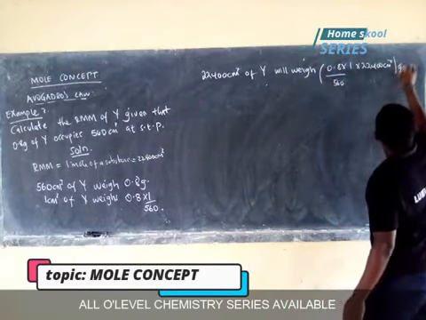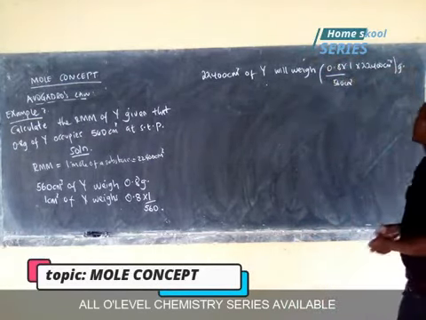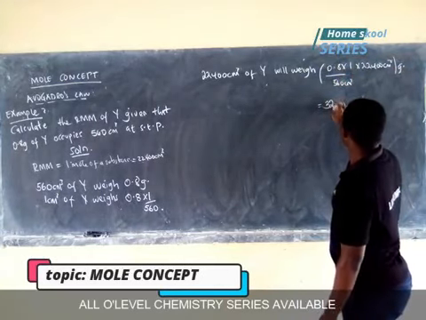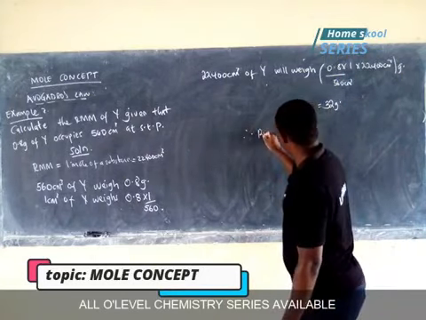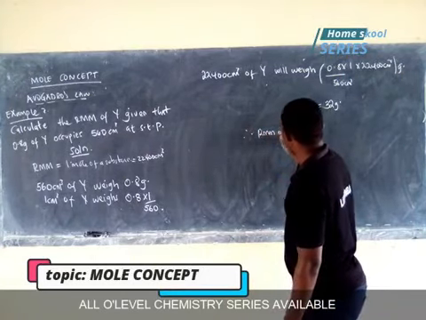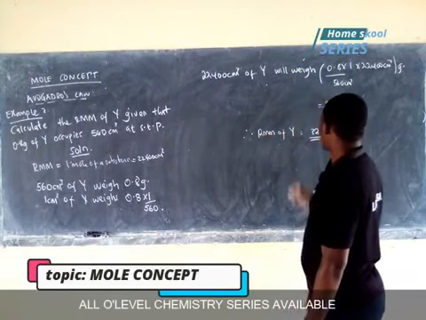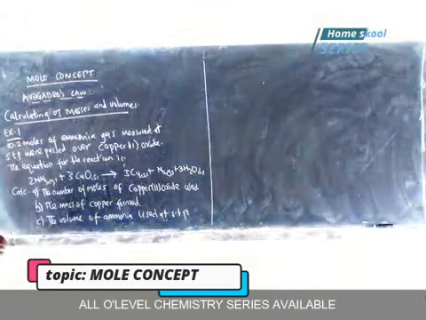This one will give us grams. Now, when you put this into the bracket, we are going to get 32 grams. So therefore, we say the RMM of Y is equal to 32. We don't put grams because it is a relative molecular mass.